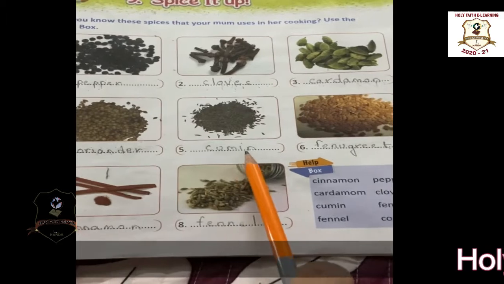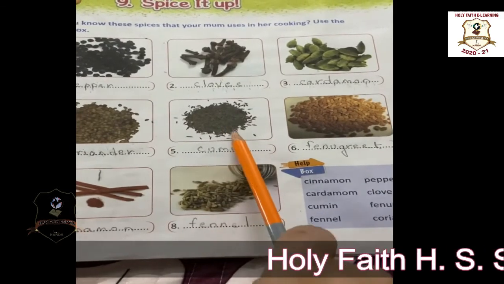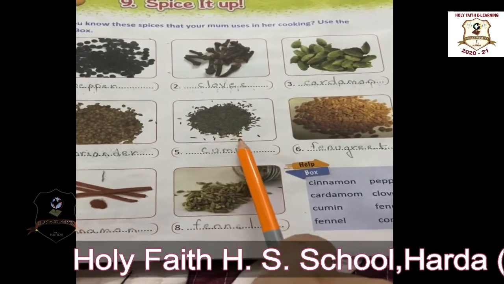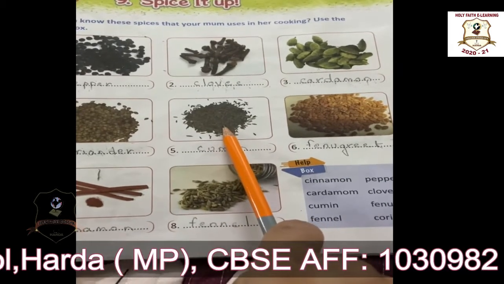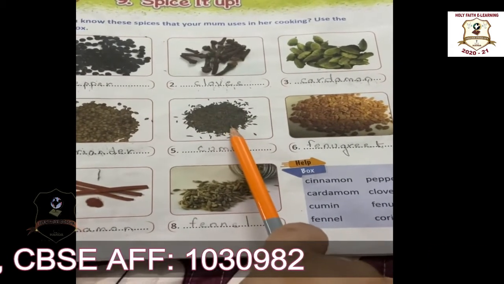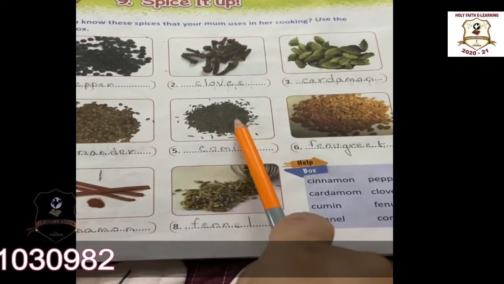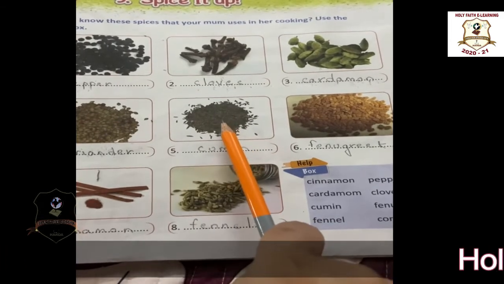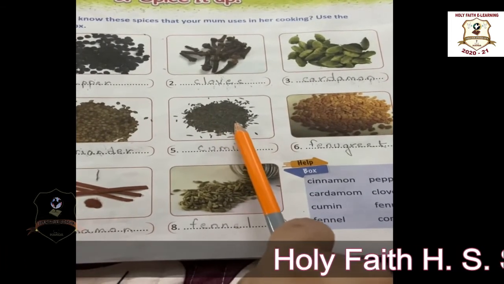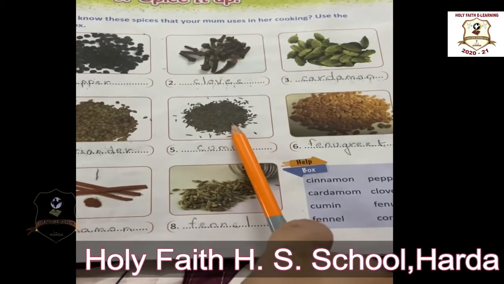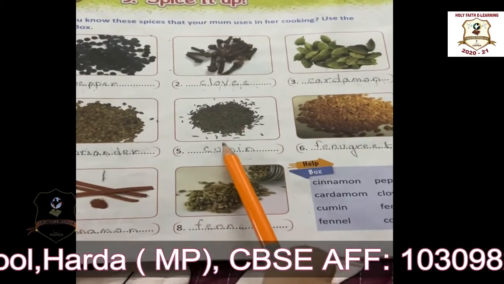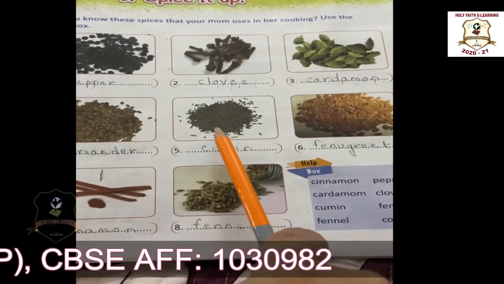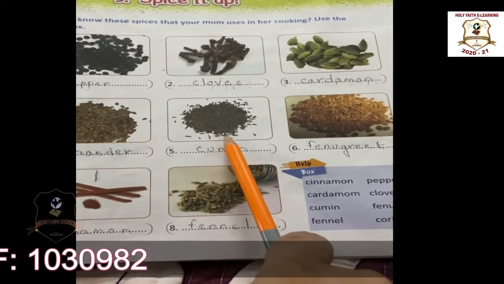Yes. Now this is called cumin. What is this? Cumin. In Hindi we call it jeera. It is a dry fruit. It is a fruit which is dried. You know students, it is good to drink jeera water every day. It is very good for your health. So this is called cumin. What is this called? Cumin.